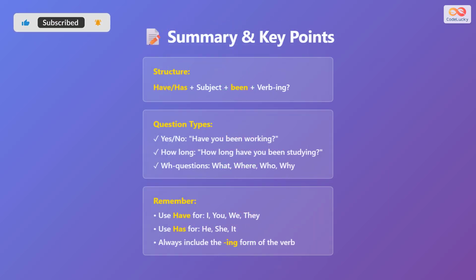Let's review the key points. The structure is have or has plus subject plus been plus the ing verb. There are 3 main question types. Yes or no questions like have you been working? How long questions like how long have you been studying? And WH questions like what, where, who, and why questions. Remember to use have with I, you, we, and they. Use has with he, she, and it. And always include the ing form of the verb. Practice these questions regularly to become more confident in English.